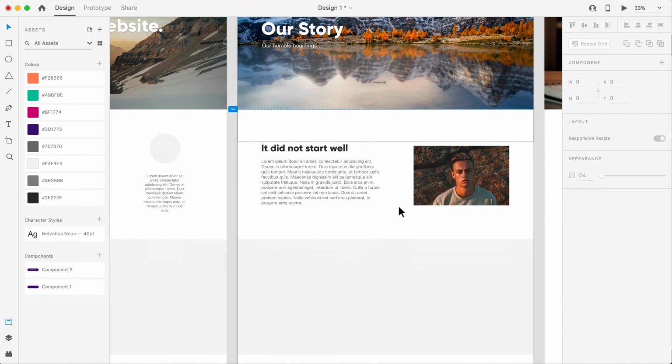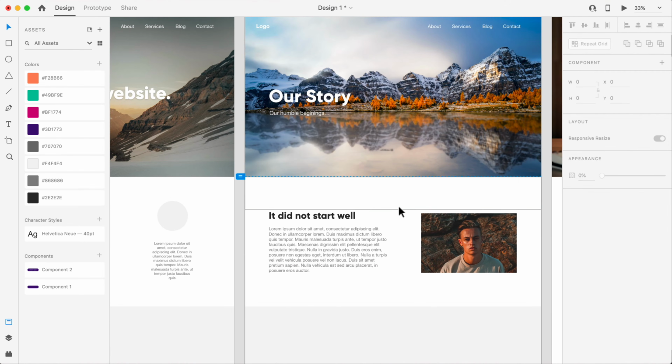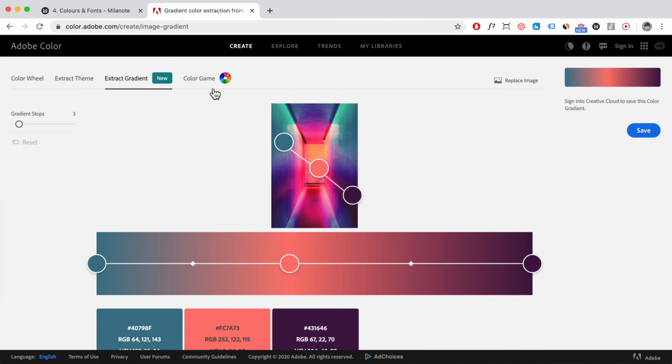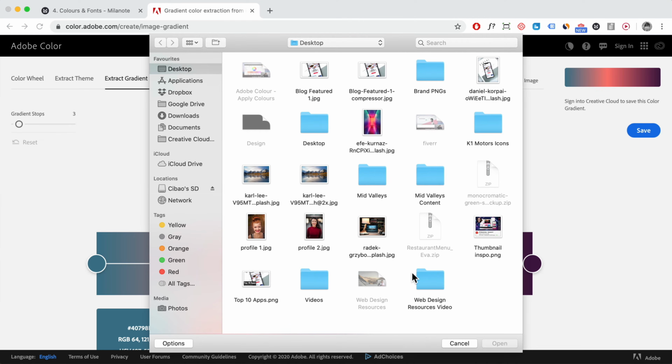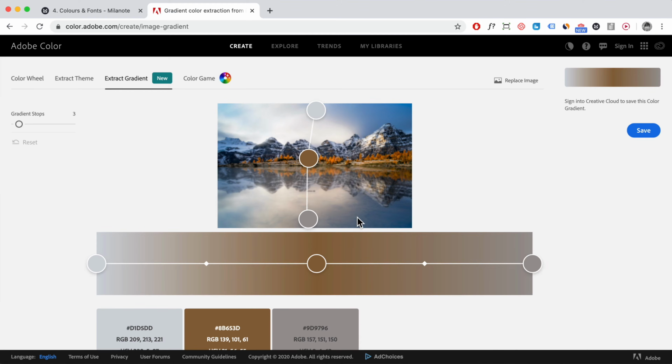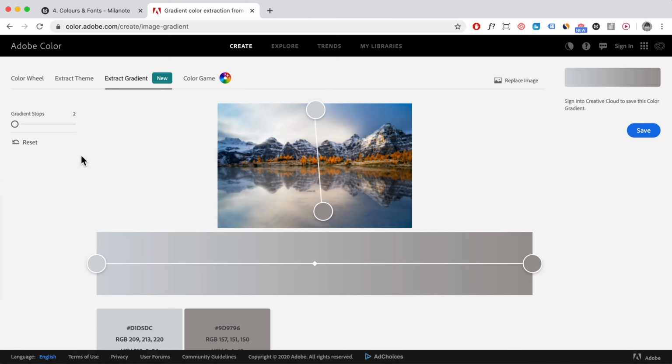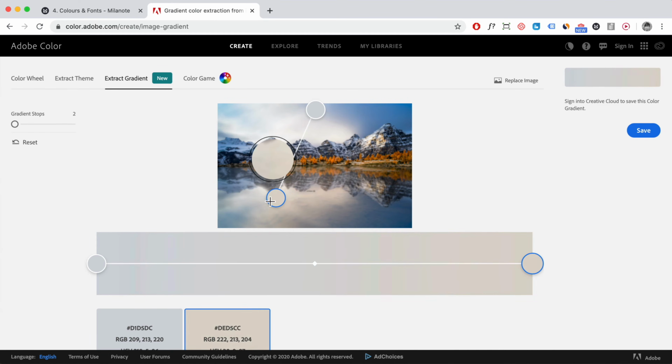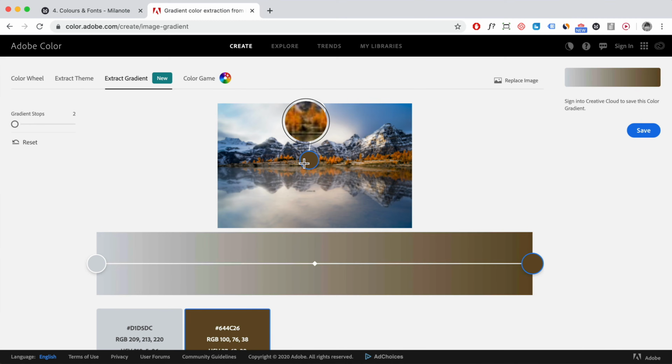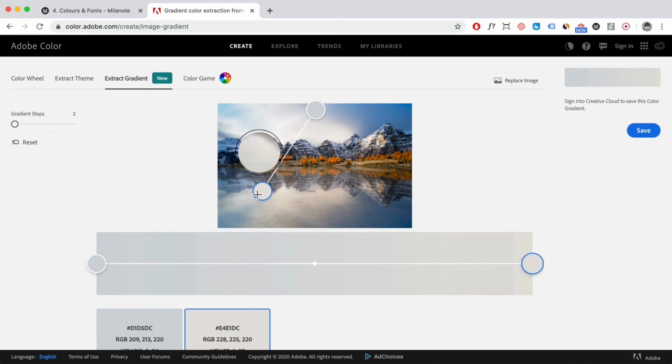But I want to add a gradient. So what I'm going to do is choose a gradient that matches well with this image over here. So you can go back over here and we can replace the image, right? And then we can find the image. So for example, this one over here, click on open. All right, and that's going to find the colors. So I'm going to change it to 2, like that. And then that's a pretty good color. So maybe I might do something like that. Okay, so you don't want something like this, probably, it's going to be ugly. Maybe something like that's pretty nice.